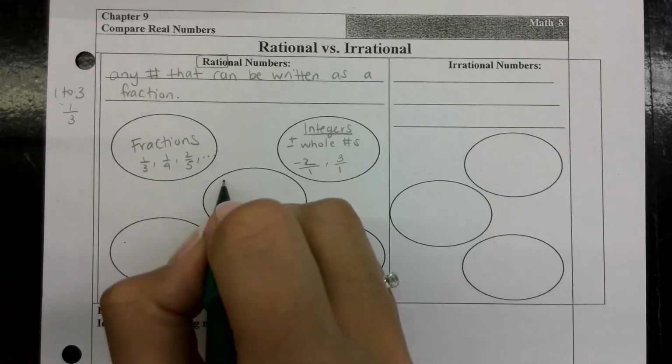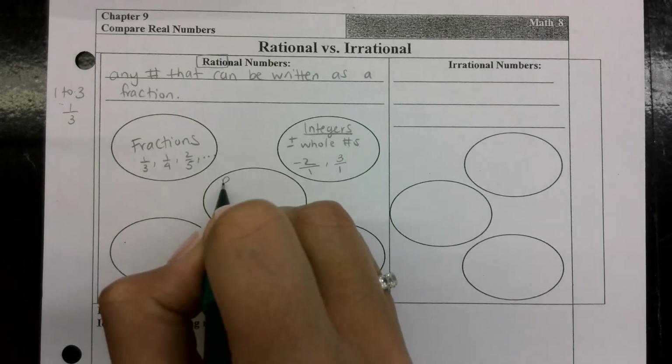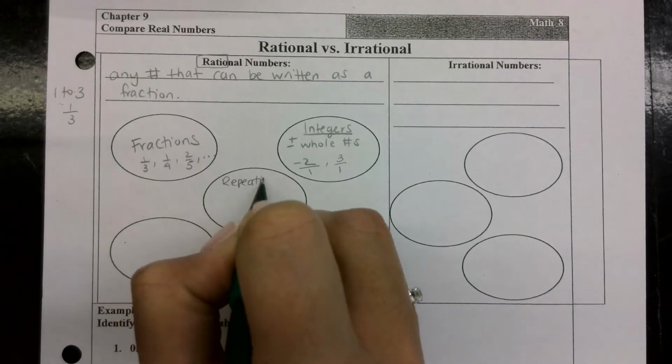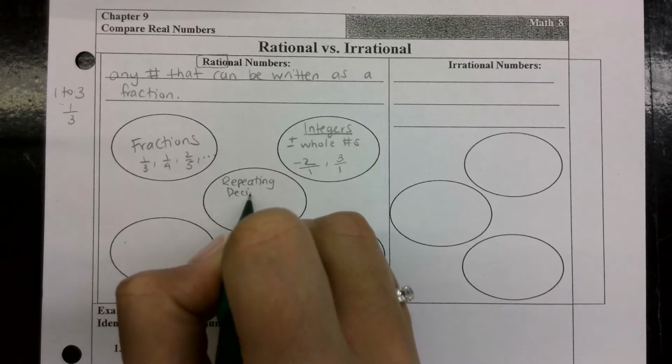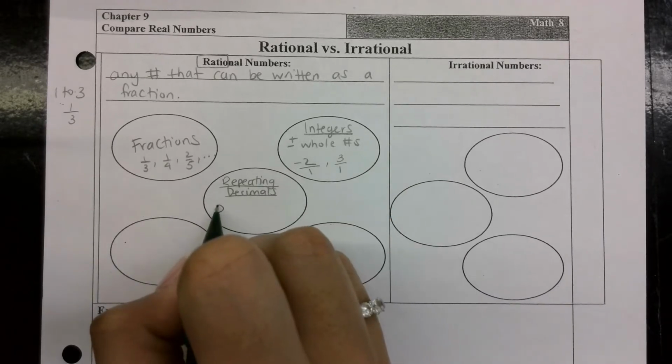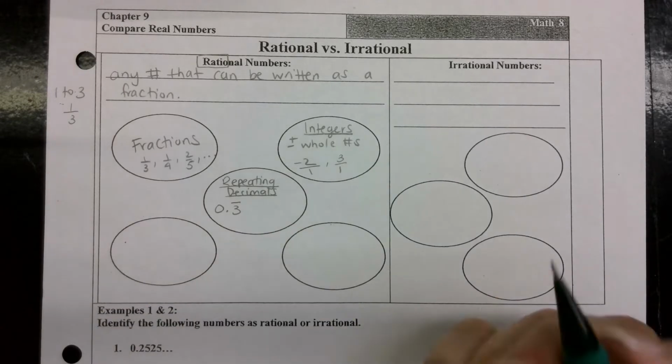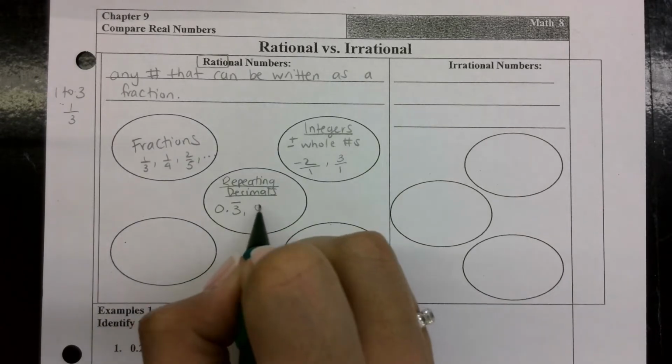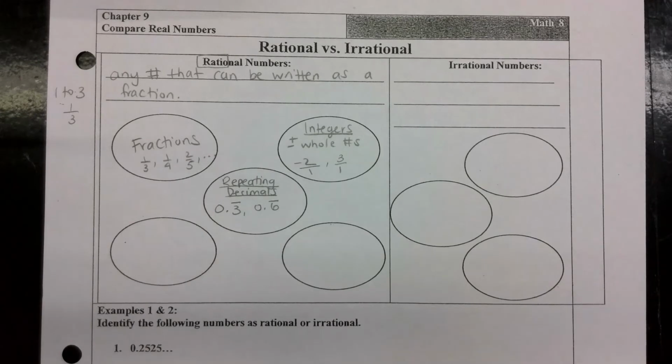Then you have your repeating decimals. For example, a repeating decimal could be 0.3 repeating, 0.6 repeating. Does anybody know what 0.3 repeating is as a fraction?